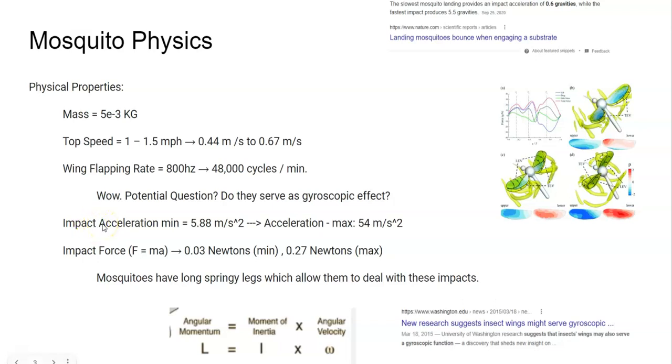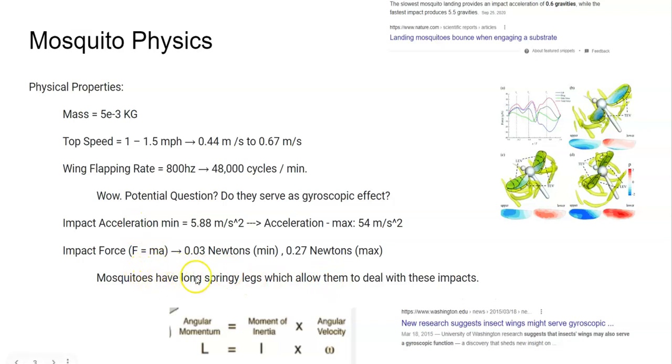Additionally, when mosquitoes land on you, the acceleration is, on the low end, 5.88 meters per second squared, and on the high end, 54 meters per second squared, which is 0.6 G and 5.5 G. This research is from nature.com. That's actually very high. If a human had to do this every day, they'd probably get destroyed. Their bones would probably break after enough time, or they'd get injured. So they have evolutionary adaptations that allow them to deal with this sort of acceleration when landing on objects.